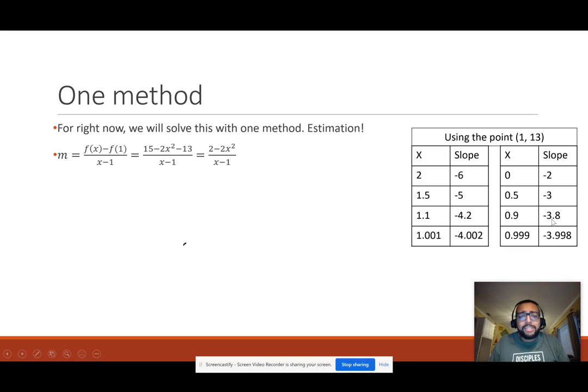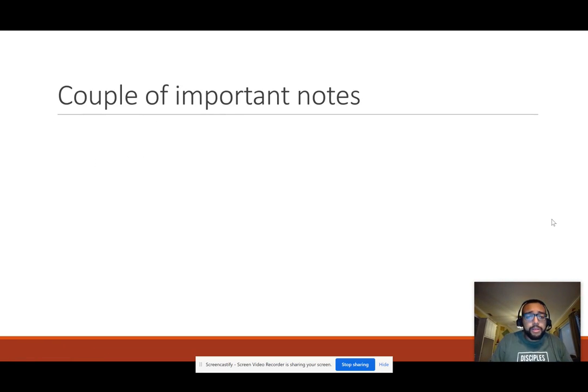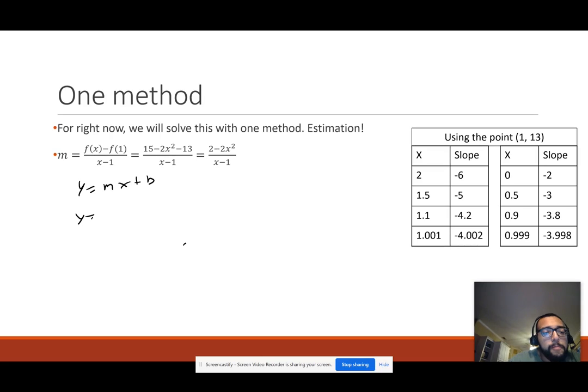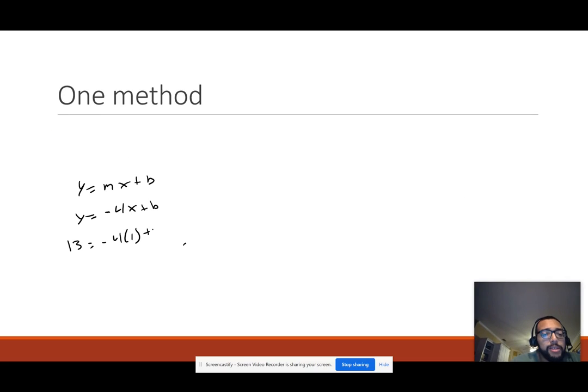So what if we tried a slope of negative 4? Let's try that real quick. What if we had y equals mx plus b, with a slope of negative 4? And again, plug in whatever point. We'll use that point 1 comma 13 to stay consistent.